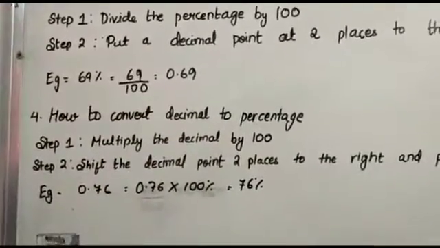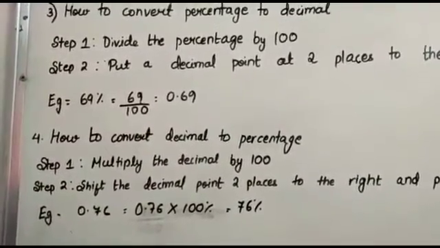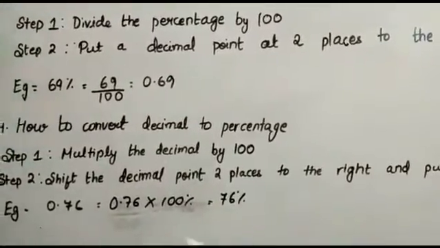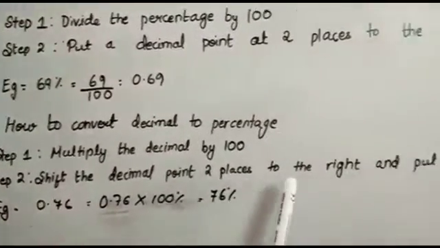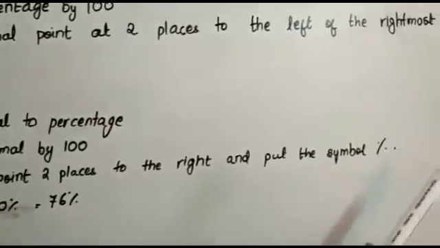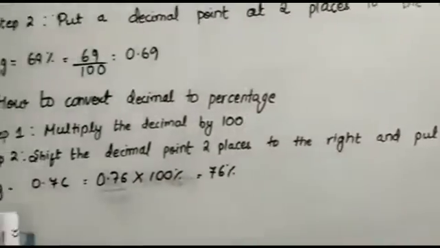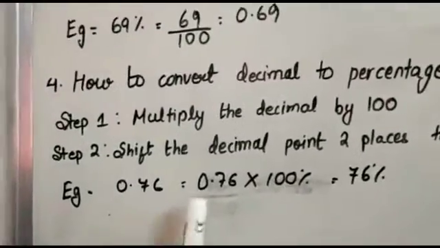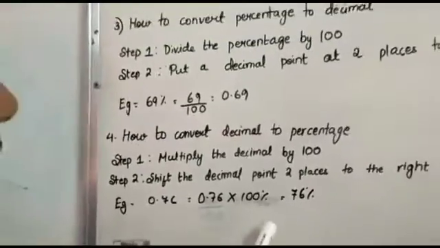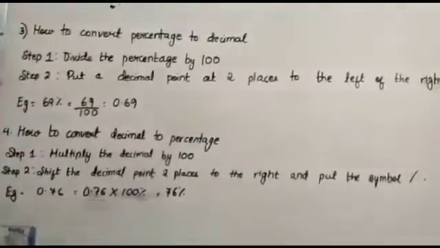Now we will know how to convert decimal to percentage. Step 1. Multiply the decimal by 100. Step 2. Shift the decimal point two places to the right and put the symbol percent. Example, 0.76 equals 0.76 into 100% equals 76%.